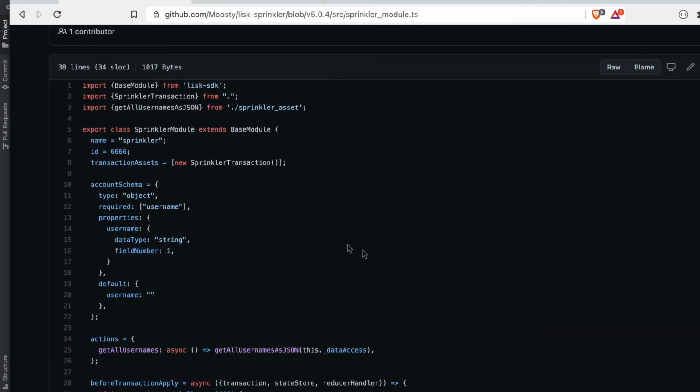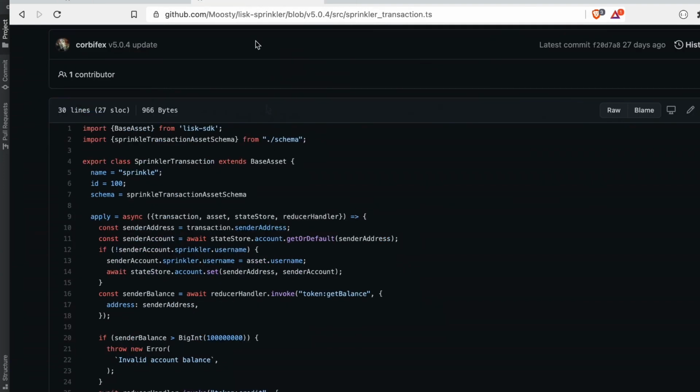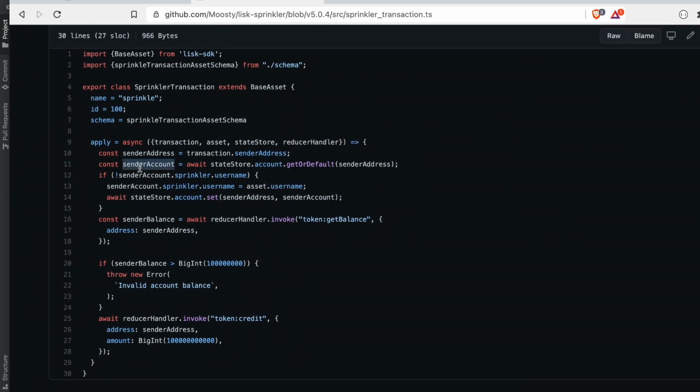So the sprinkler, what does it do? It actually provides a faucet for your proof of concept. It gives the opportunity to create a username and to give your accounts or people's accounts some tokens. And if we take a look at the transaction here, then we can see it checks if the sender account already has a username, otherwise it sets a username, and it also checks if the sender balance is below a certain amount, and then it will add some balance to the account.